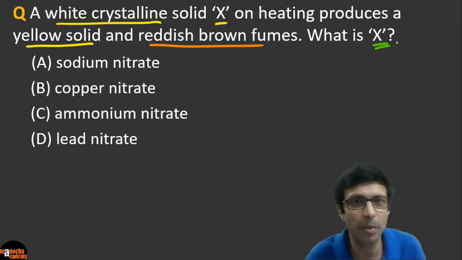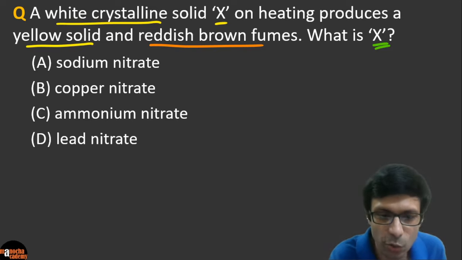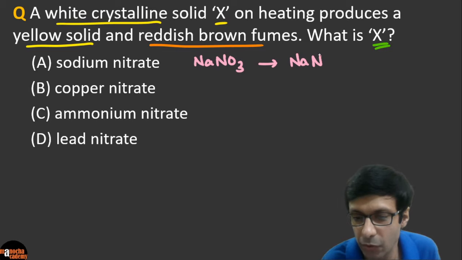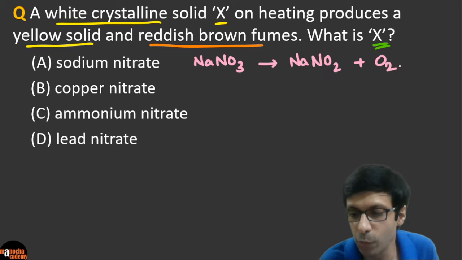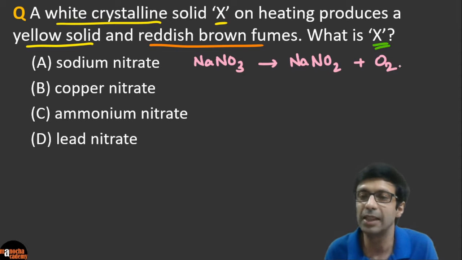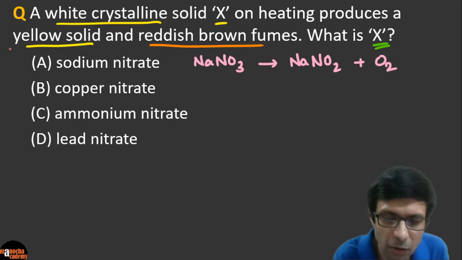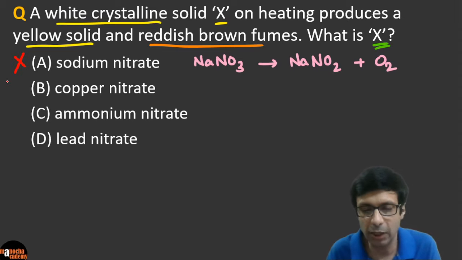Okay, some of you are saying copper nitrate, some think sodium nitrate. I see some are saying lead nitrate. So guys, what do you think is the answer here? Okay, let's try this out. So for our first option, when you heat sodium nitrate, on heating this actually produces sodium nitrite plus oxygen. I won't balance the equation because our goal is to see the observation here, right? And oxygen, you know, is a colorless gas, right? So there's no reddish brown fumes here. So this can't be our option. Let's try the next one.